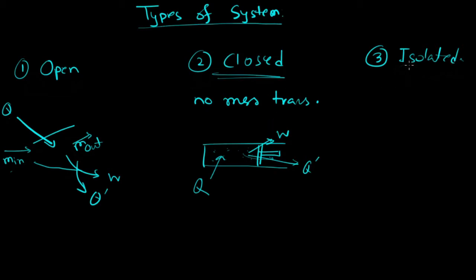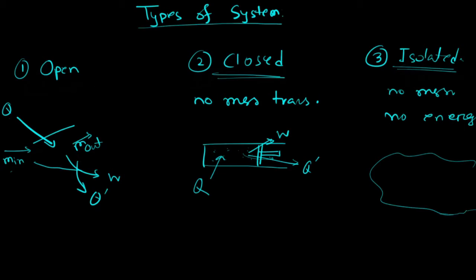In isolated system, nothing is possible. No mass transfer, no energy transfer. Everything is confined in an isolated system. For example of isolated system, we can think about the whole universe as a perfect example of isolated system. All the planets and stars are inside this universe. No energy is coming inside or going outside, nothing. Everything is confined in this system. So this is an isolated system.